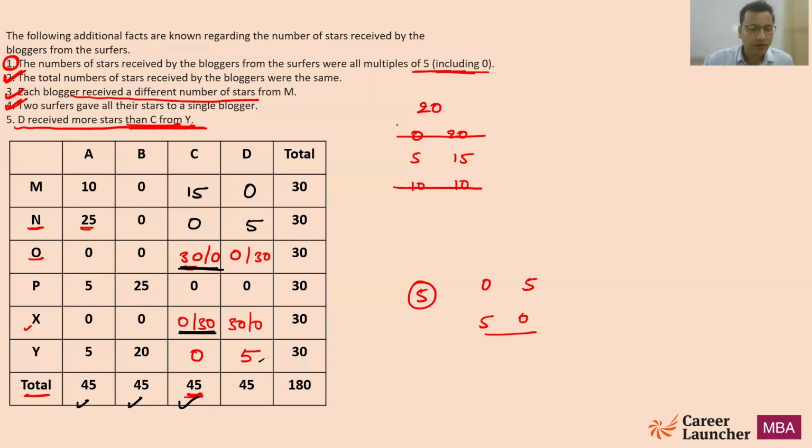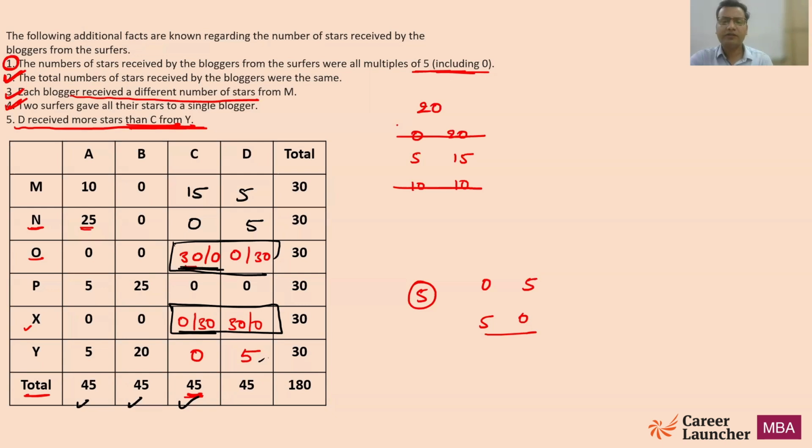Sorry, this is not 0, this is going to be 5, not 0. I'm so sorry. So this is 5, 10 plus 5, 15, and either from O or X, it is going to be 30. So this is 30 plus 15, 45. Since we do not have further information related to this, this variable is going to remain as it is.